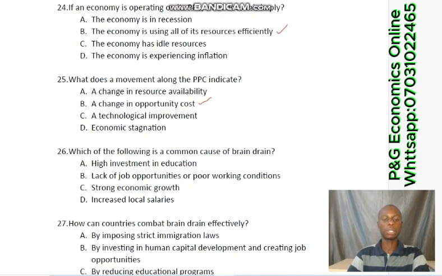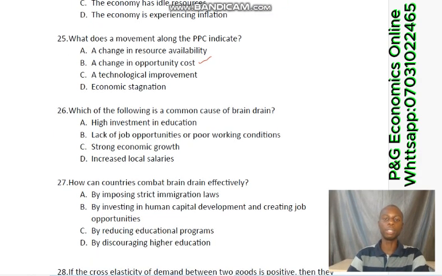Then question number 26. Which of the following is a common cause of brain drain? Now, what is brain drain? Brain drain is when skillful people are leaving their country for another country at a high rate. What could have caused that? Nothing other than the lack of job opportunities and poor working conditions. So that would cause brain drain in the economy.